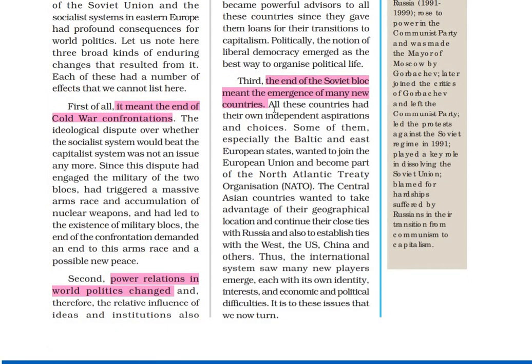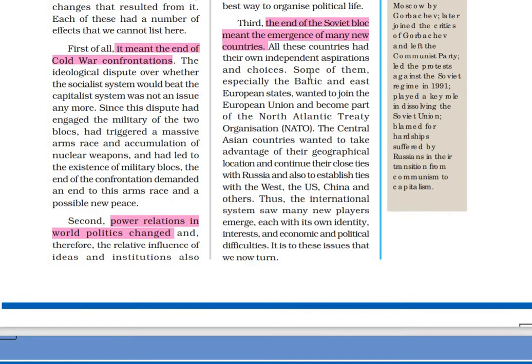The third consequence was that the end of the Soviet bloc meant the emergence of many new countries. The Soviet Union included many more countries, such as the republics: Russia, the Baltic republics, Georgia and Ukraine. Now there were many new countries in the UN, and this was the emergence of new countries.